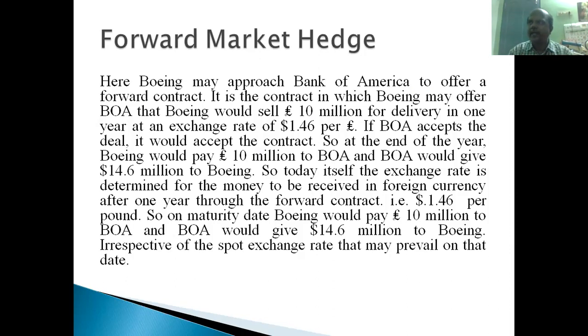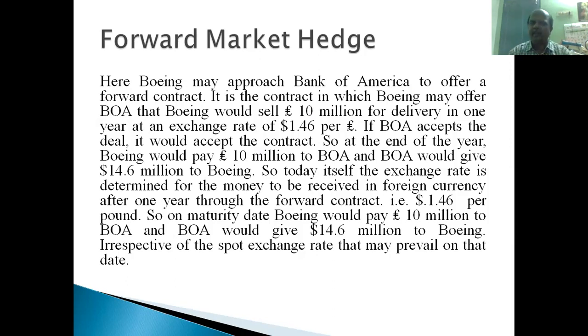So in our case, between Boeing and British Airways, Boeing is going to receive 10 million pounds after 1 year, right? So Boeing has the doubt that if the exchange rate goes below, now the exchange rate is $1.50 per pound. If after 1 year the exchange rate goes below $1.40 per pound, there will be a huge loss, right? What does Boeing Corporation need to do?